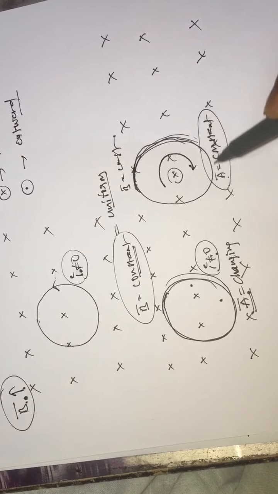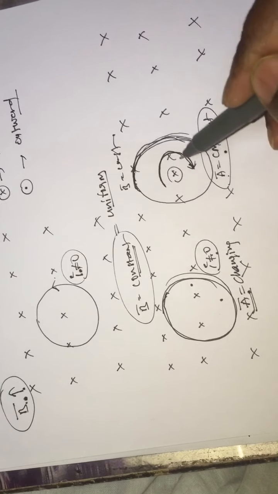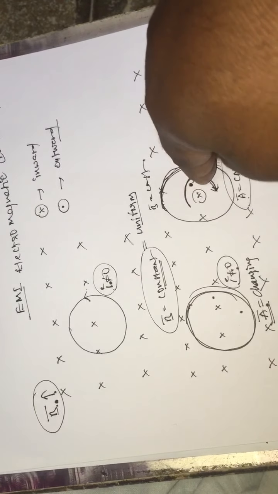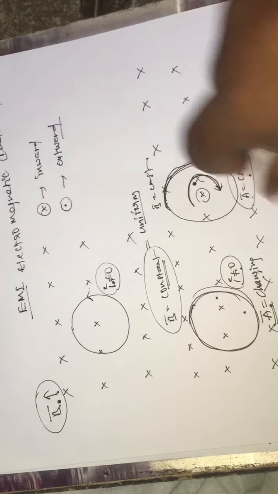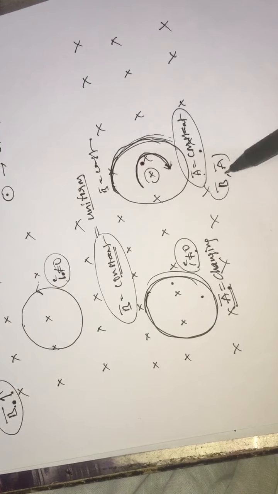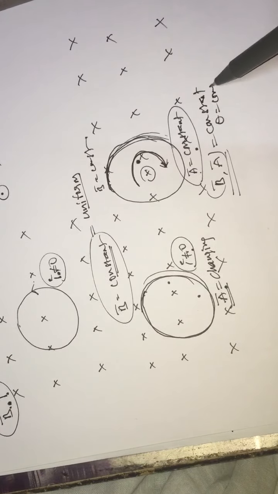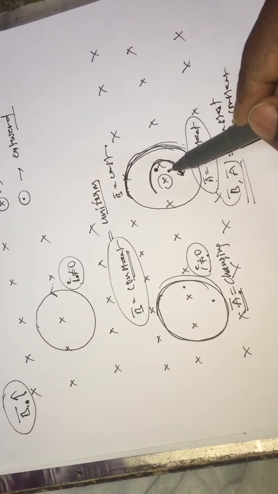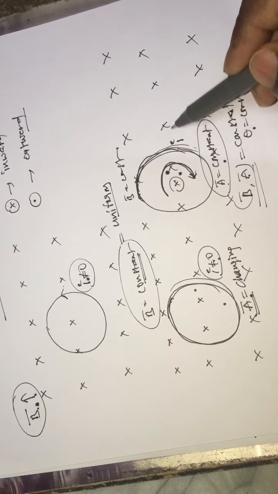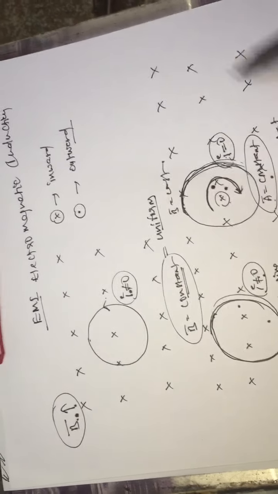Though the loop is rotating in this particular orientation, the magnetic field is acting inward and the area of the loop is constant. That means the angle between the magnetic field and the area is constant. Theta is constant, B is constant, A is constant, and experimentally we observed that there is no current in the loop.